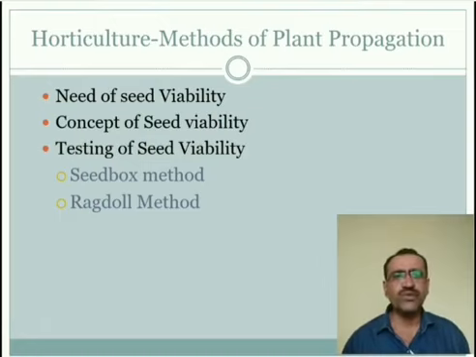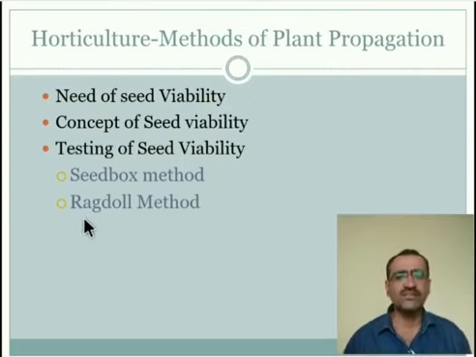Naturally, when the germination percent is between 70 to 90 or 70 to 100, at that time those seeds are capable, or those are good seeds. Okay, and that can be tested with the help of the seed box method.